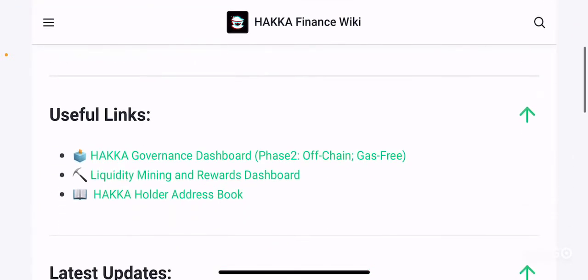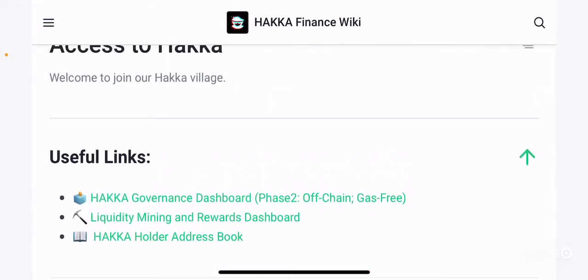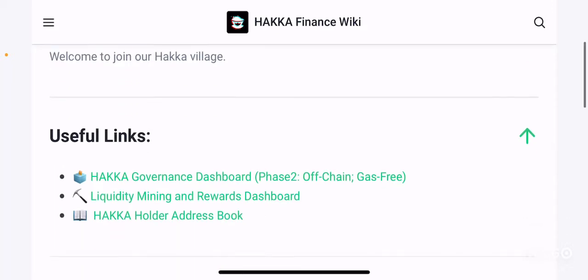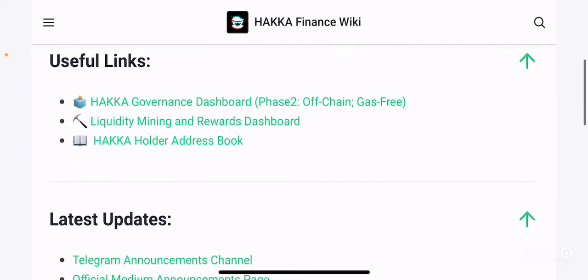So you can go to their wiki, and they have some really useful articles you can access. You can access their Hakka Village, which is a community-driven place where people can interact and gather information about the Hakka project. They have a Hakka governance dashboard, a liquidity mining and rewards dashboard, as well as a Hakka holder address book.